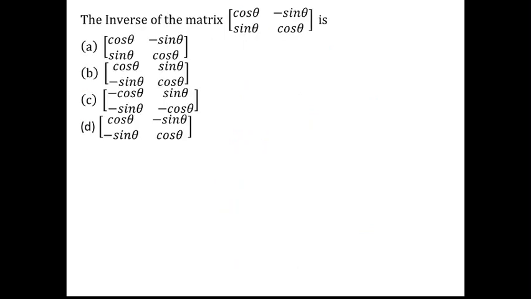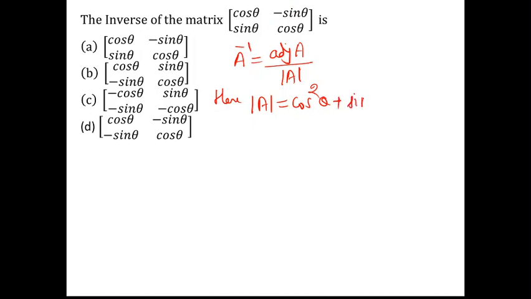Okay, let's have the next, inverse of a matrix. As we have seen, we can find the inverse of a 2 by 2 matrix easily just by making use of a formula, that the inverse is given by the adjoint of the matrix, say if I denote this by A, upon its determinant. So here you will find that the determinant of this matrix is cos theta into cos theta, it is cos square theta, minus multiplication of these two, that is minus sin square theta. So plus sin square theta, which is equal to 1. So the determinant is 1.